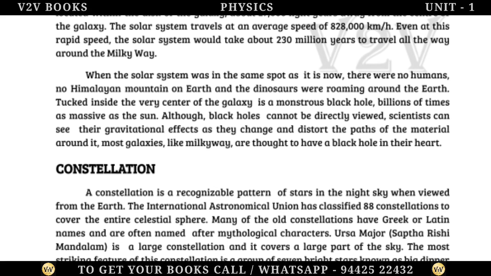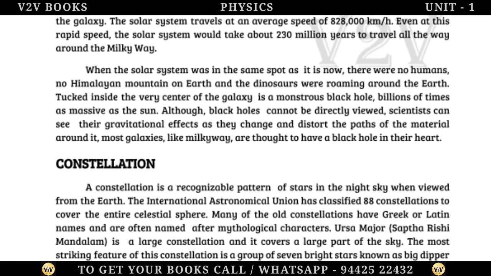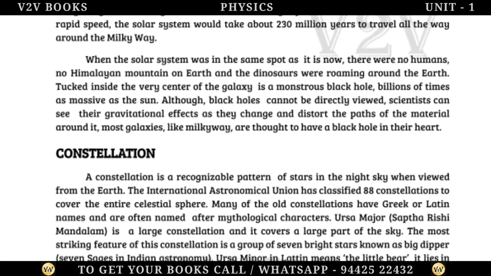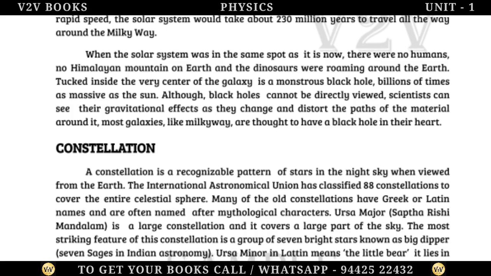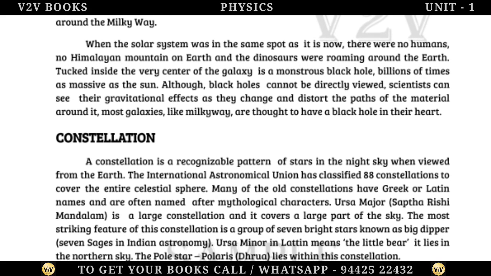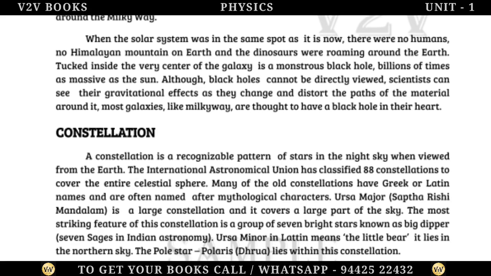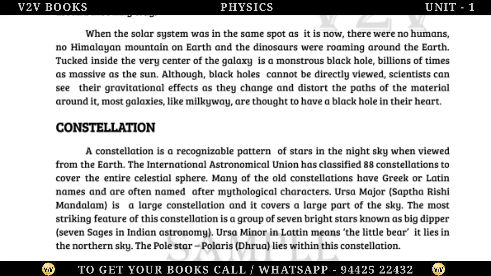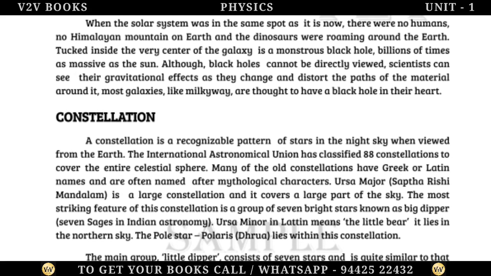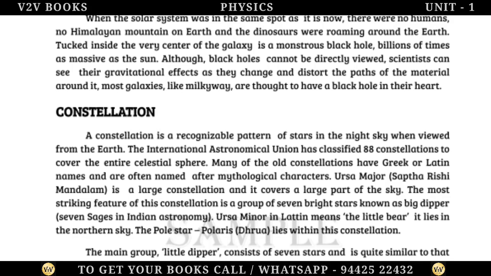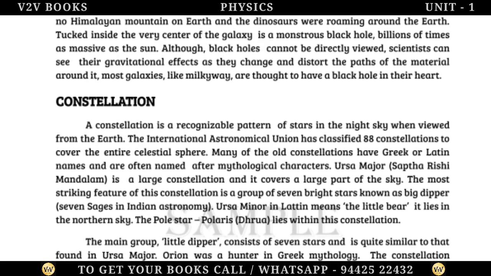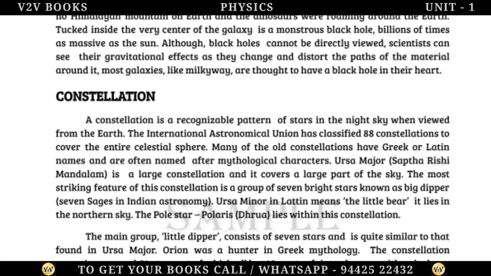When the solar system was in the same spot as it is now, there were no humans, no Himalayan mountains on Earth, and the dinosaurs were roaming around the Earth. Tucked inside the very center of the galaxy is a monstrous black hole, billions of times as massive as the Sun. Although black holes cannot be directly viewed, scientists can see their gravitational effects as they change and distort the paths of the material around it. Most galaxies, like the Milky Way, are thought to have a black hole in their heart.